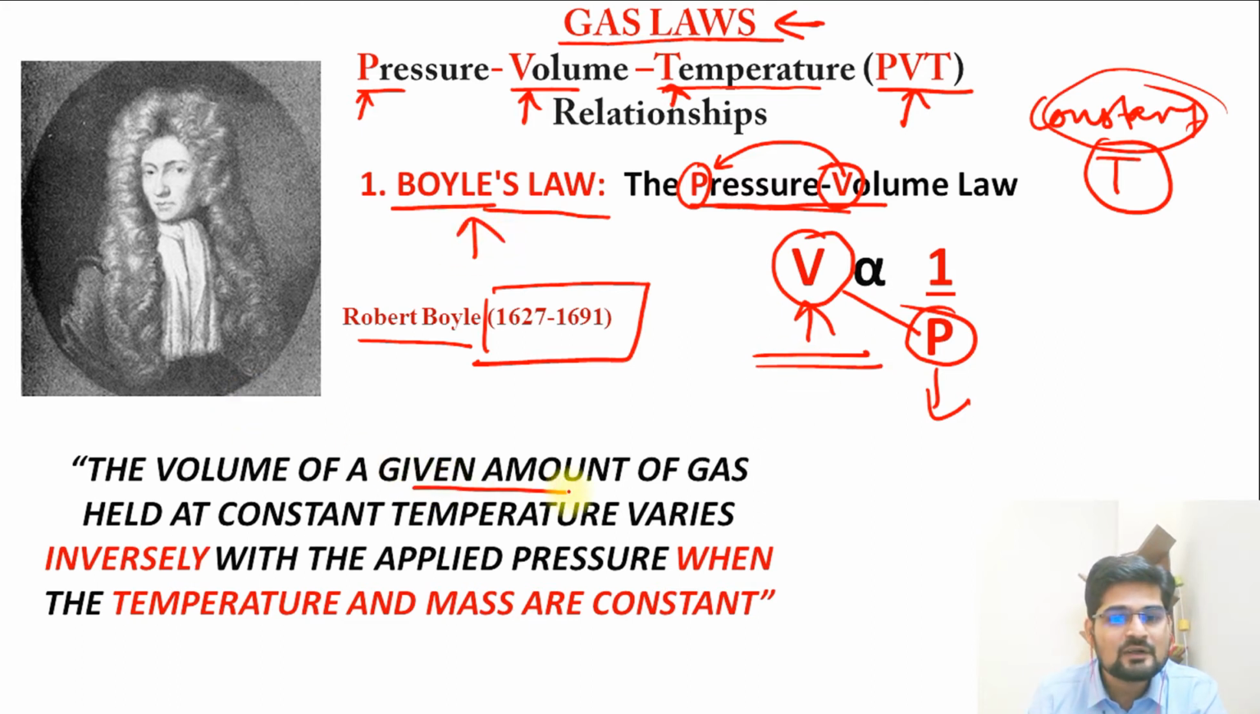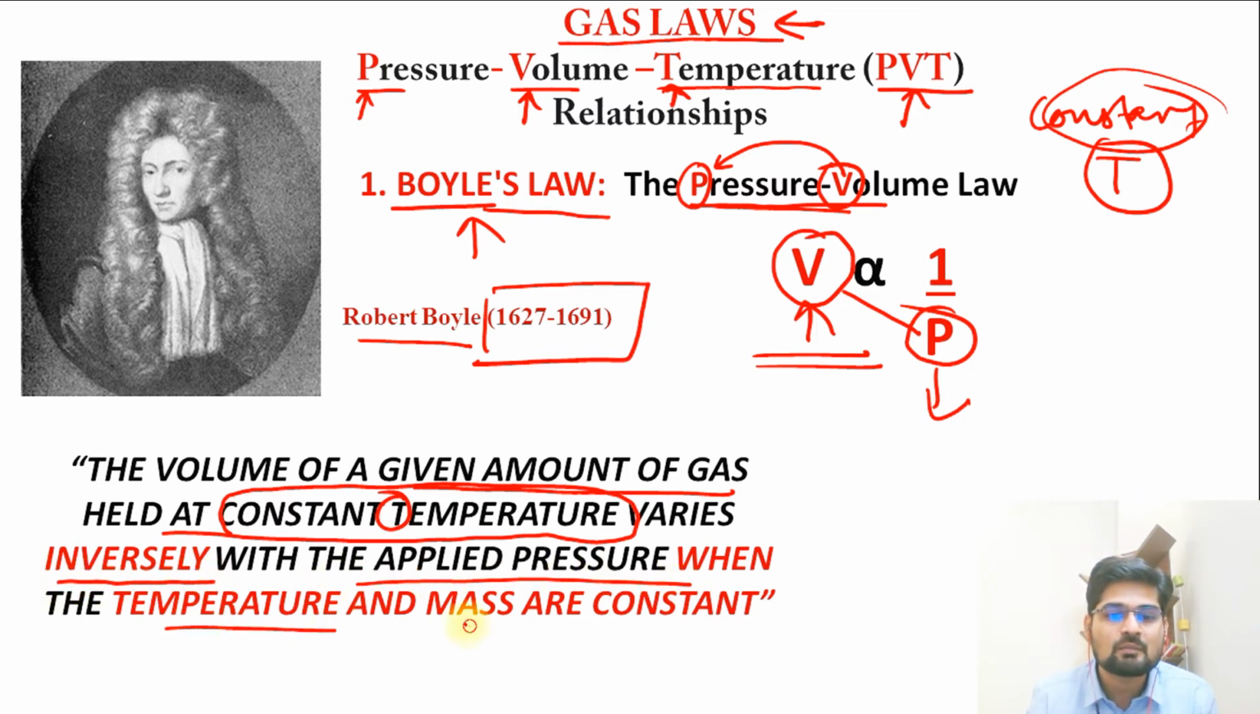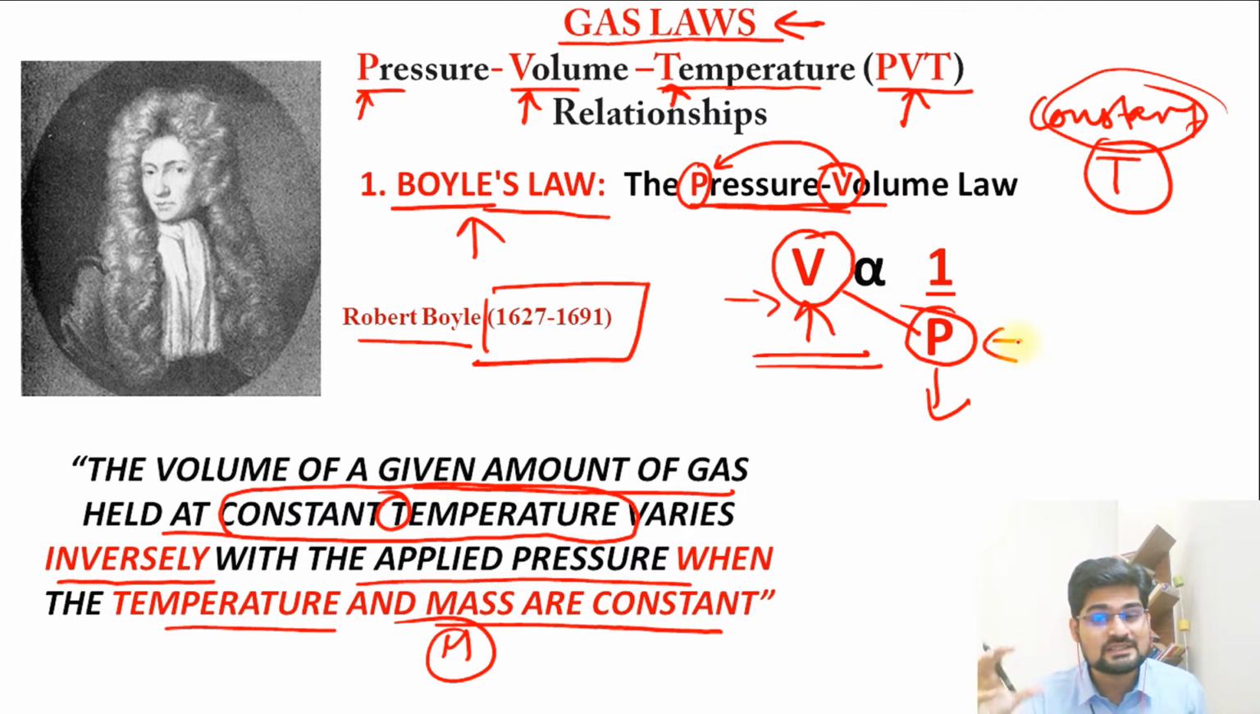So the volume of a given amount of gas is held at a constant temperature. Here the third brother or sister, as I was saying, is left out, but it is constant, so it is considered to be of the same condition. The variation is that volume varies inversely with the applied pressure when the temperature and mass are constant. Here also, with a given parcel of air, when we say adiabatic lapse rate, the mass is constant. So how is it related? Remember, the volume changes with pressure changes. If pressure is rising or falling, accordingly the volume will also rise and fall. So this is the first gas law that is important.